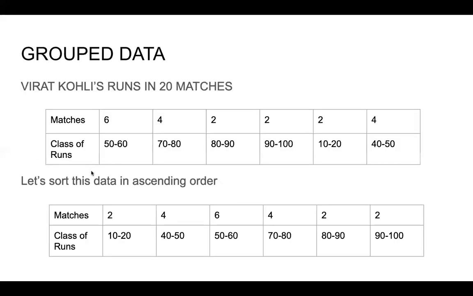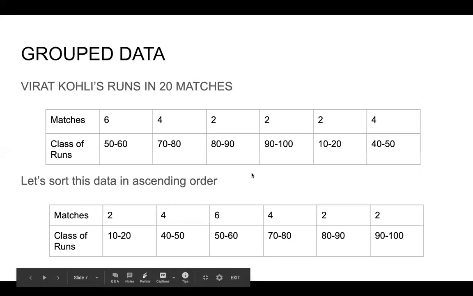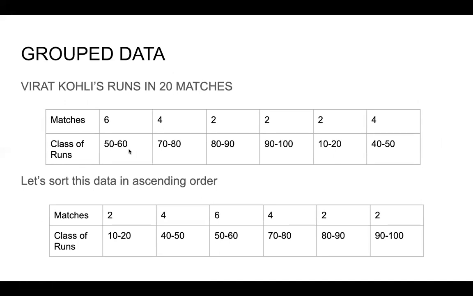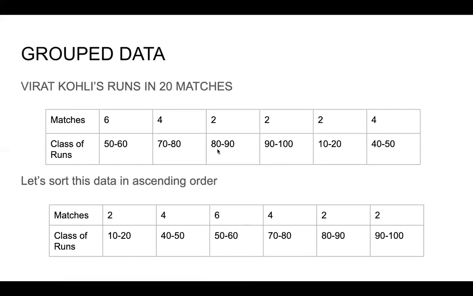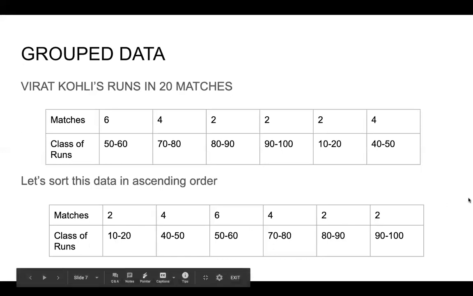Okay. So Virat Kohli's runs in 20 matches. Now we have divided it into groups. So now we have grouped data as opposed to ungrouped data, which was a single value. The first step is we need to sort this into ascending order. Right now 50 to 60 is coming first, then 70 to 80, 80 to 90, 90 to 100, but then 10 to 20 is coming, then 40 to 50. So first we have to sort this into ascending order. That is 10 to 20, the lowest value first, then 40 to 50, second lowest, then 50 to 60, third lowest, then 70 to 80, 80 to 90, 90 to 100. Okay. So we first sort this into ascending order.